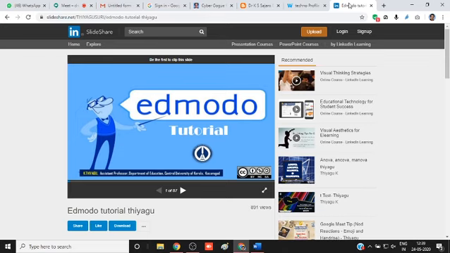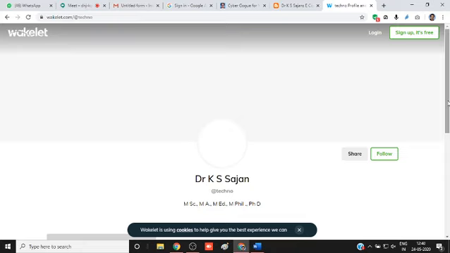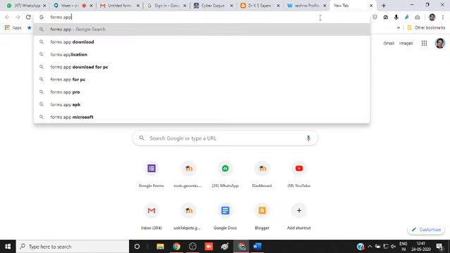Okay, then to come to some more. One more famous platform is the Google Form, which I already explained. Google Form is a fantastic platform to create questions. And in mobile, there is an application known as Forms app. This Forms app is created by a company known as SurveyHeart. The same application can be used to create Google Forms in mobile. Forms app is available in Play Store.